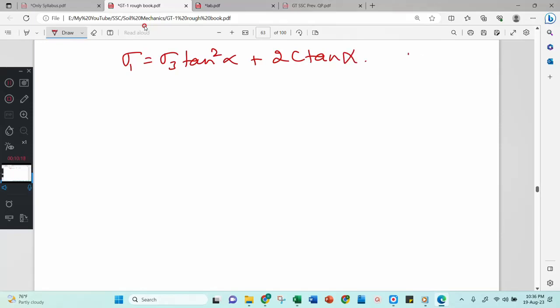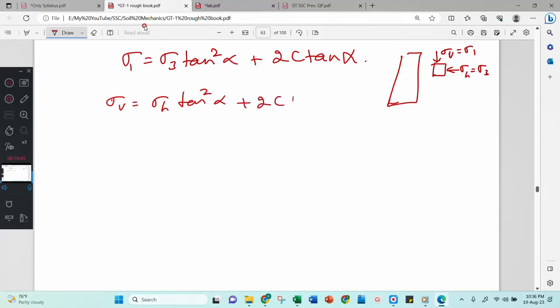In this case, the same box, we consider sigma v as sigma 1 and sigma h as sigma 3. Substituting, with c not equal to 0, sigma v equals sigma h into tan square alpha plus 2c tan alpha.